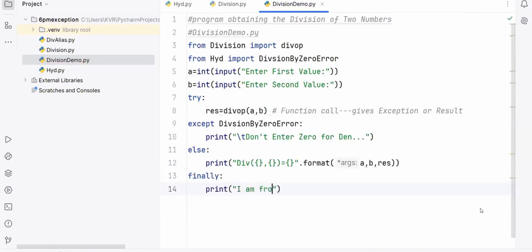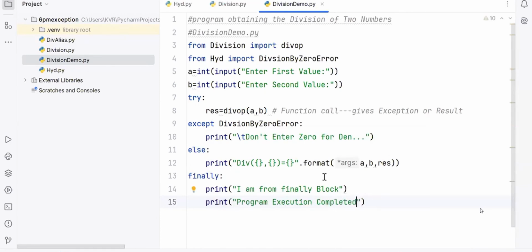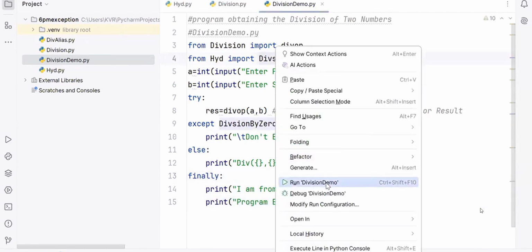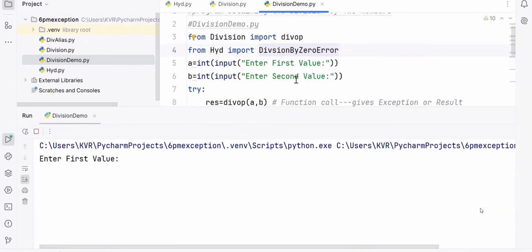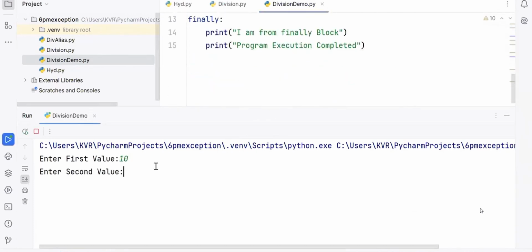I am from which block? Finally block. And program execution completed. I'm writing here, program execution completed. Shall I run this code? So start now and don't make mistakes by yourself. Be careful. 10 and what? 0. Who will enter this input? End user.